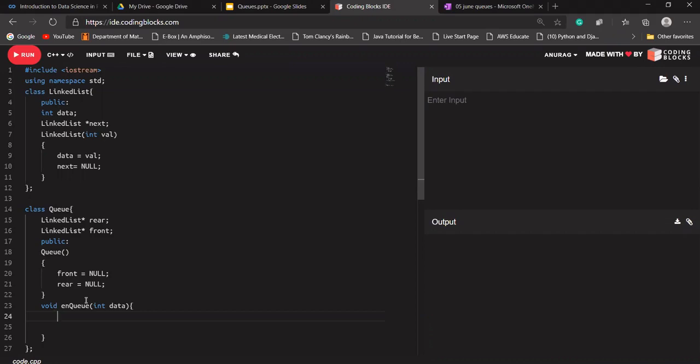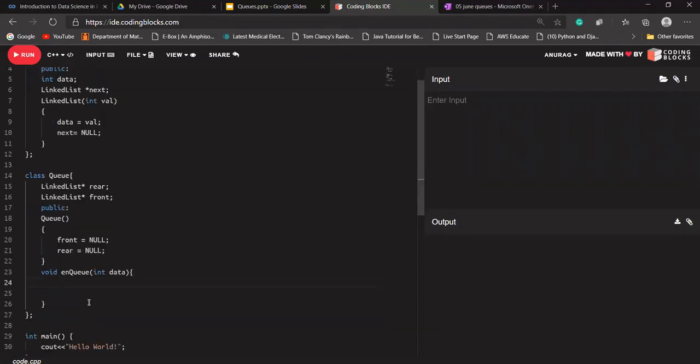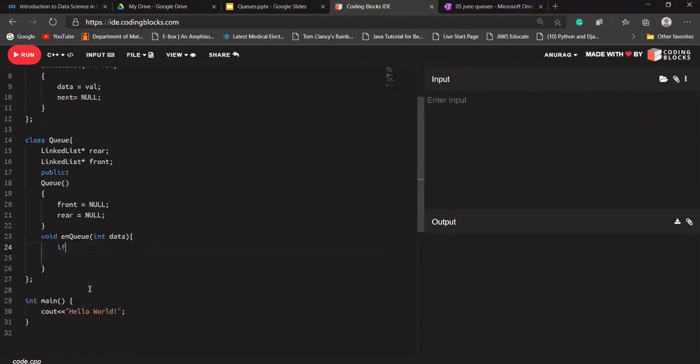Okay. So we are just creating some nodes, and a node has some value and the address of the next node. Okay. So here I'm checking if our enqueue function is called. Let's check in the starting case what our rear will be. Rear will be null. Let's first create our node, because if we want to enqueue some node, we just need to create that node.